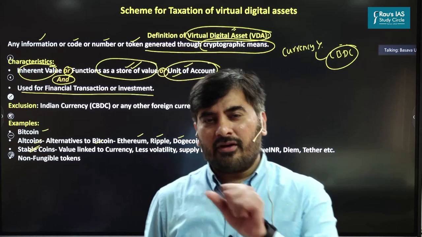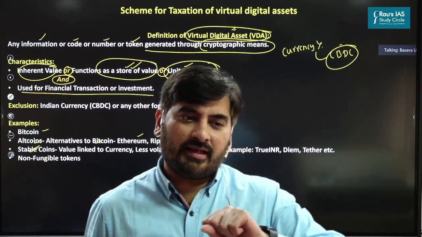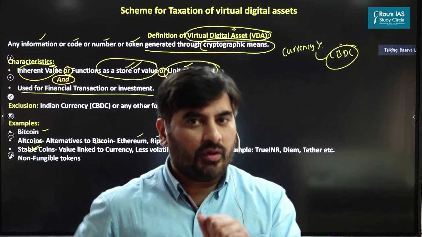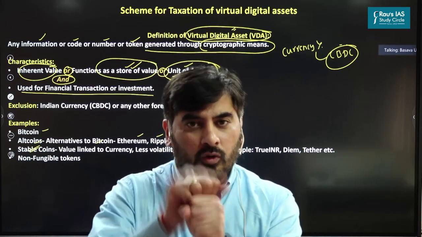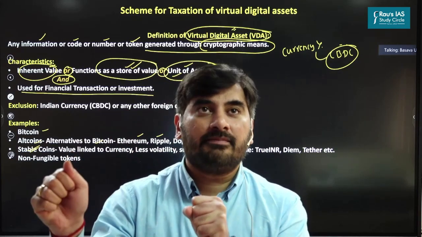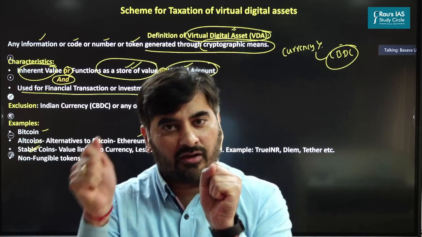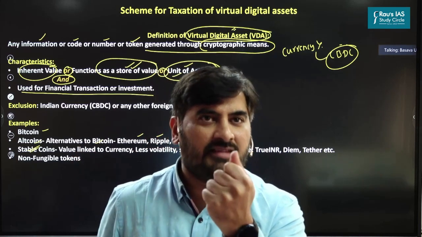Now, what are stable coins? Stable coins are basically those crypto assets whose value is linked to the value of a currency. Since the value of a stable coin is linked to the value of a currency, can I say the stable coin has intrinsic value?